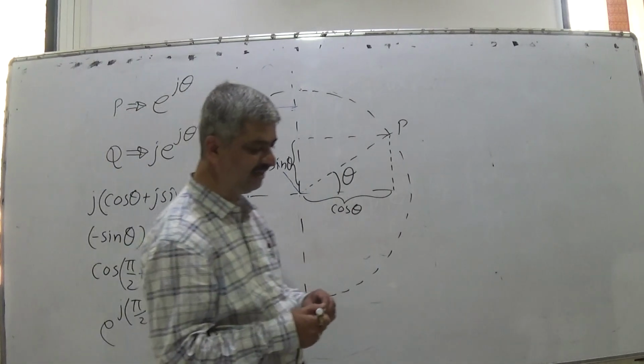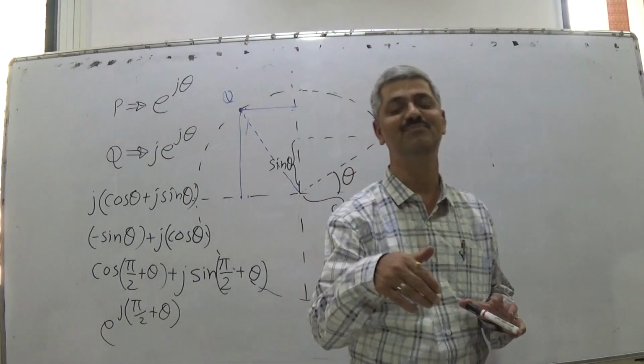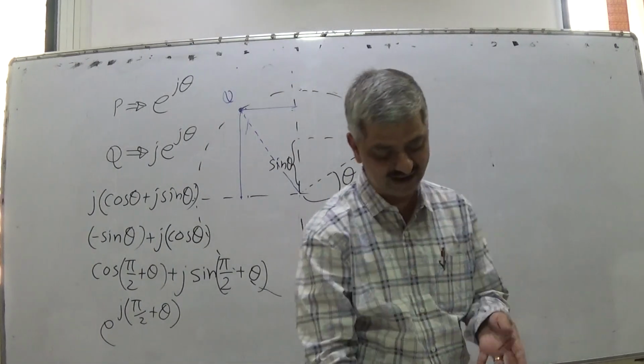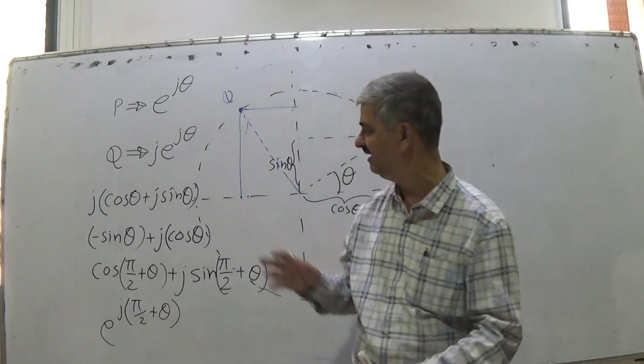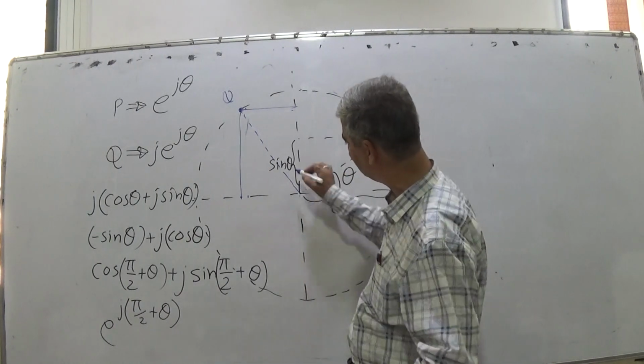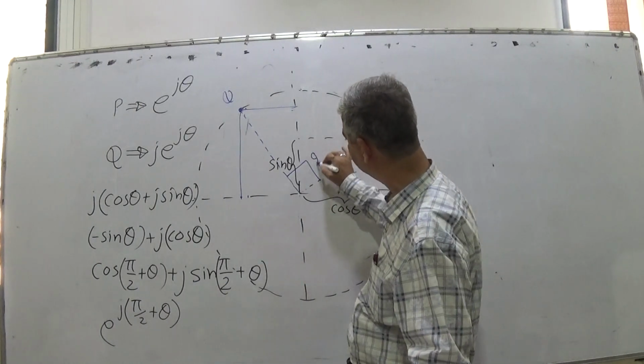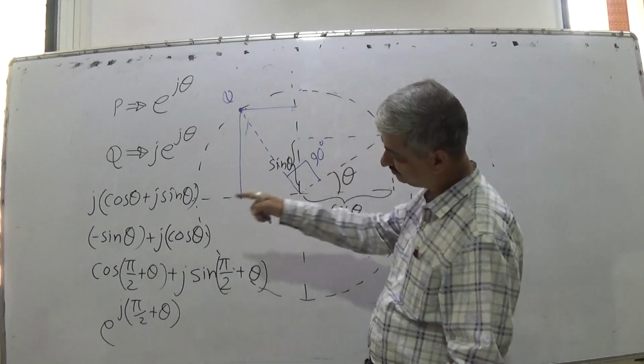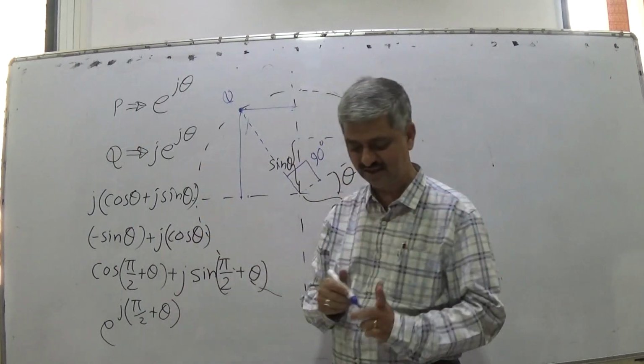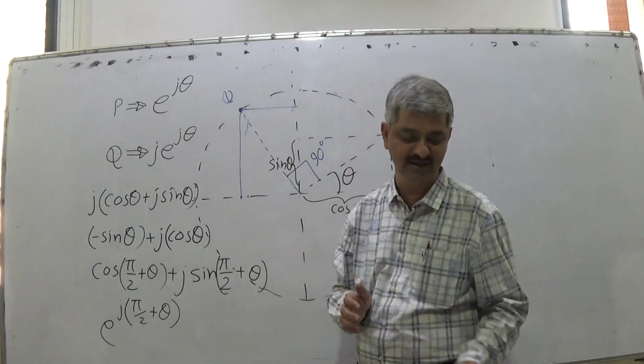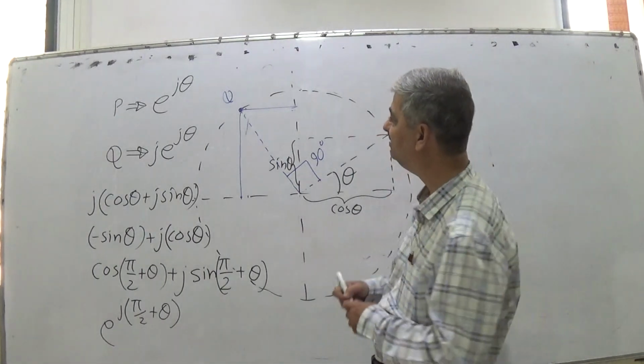So I explained it by actual construction. This angle is pi by 2 or 90 degrees. I explained by this method, and there is one more method. What is the question?